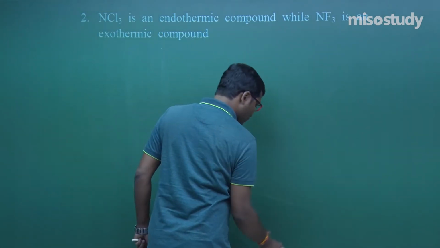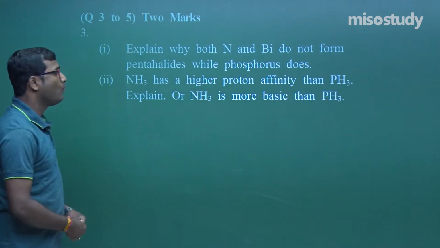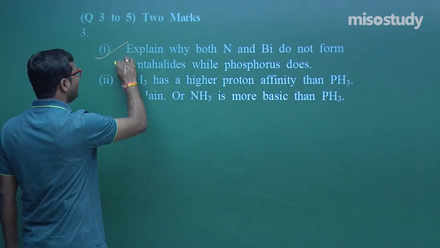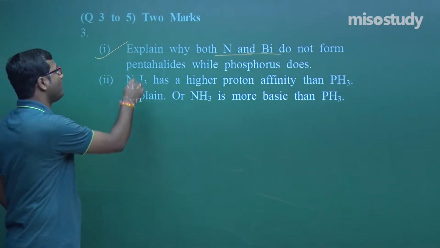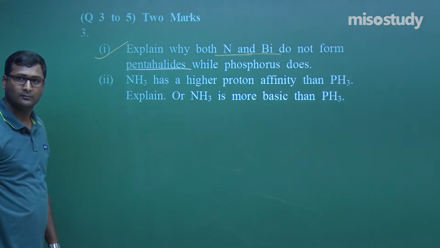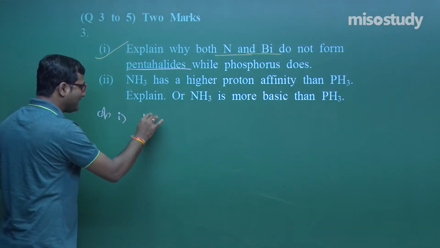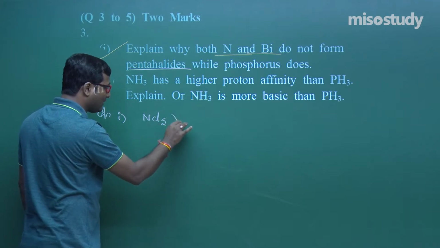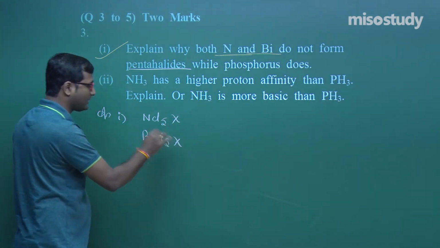Now let's move to question number 3. What is question number 3? Explain why both nitrogen and bismuth do not form pentahalide. This is a good question. What does it mean, my friend? It means that NCl5 does not exist. Similarly, BiCl5 does not exist.